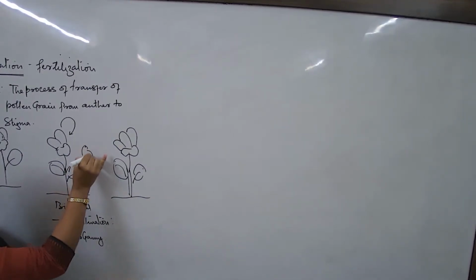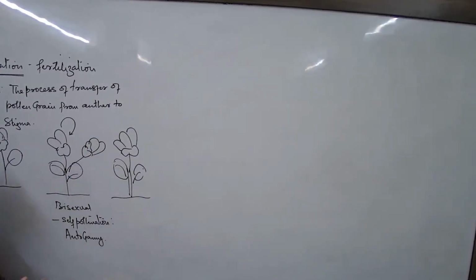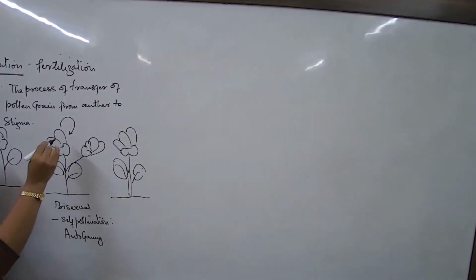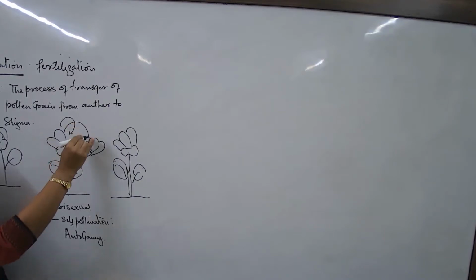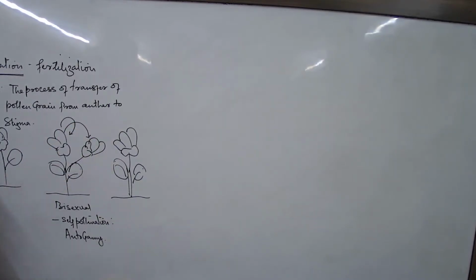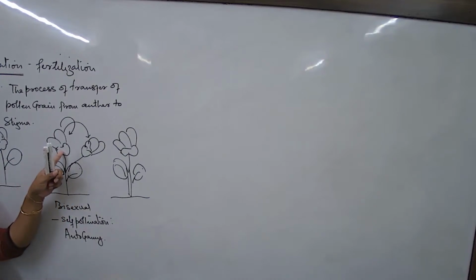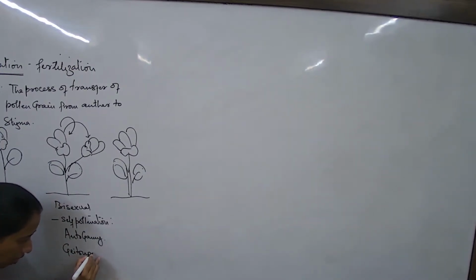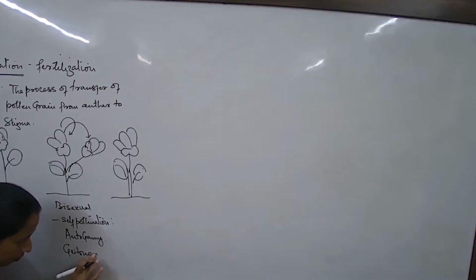But say suppose now, this plant has got another flower, same type. So this also is a bisexual flower. Now here, the transfer is happening from one flower to the other. Same plant, bisexual flower, bisexual plant. And here also the plant is only one. Transfer is happening from one flower to another. So in this case, the process of pollination is known as geitonogamy.